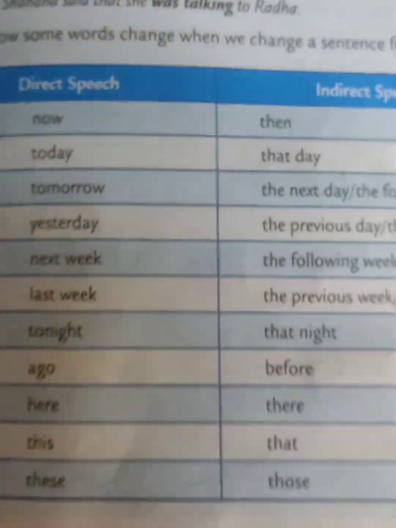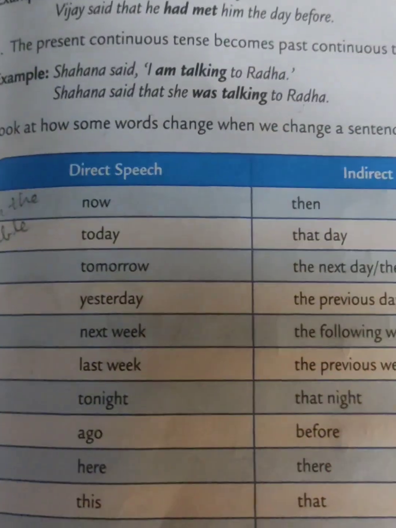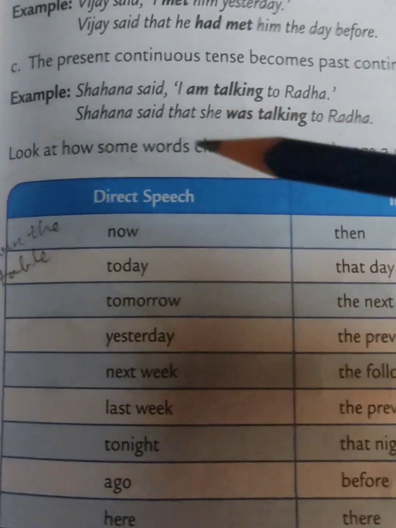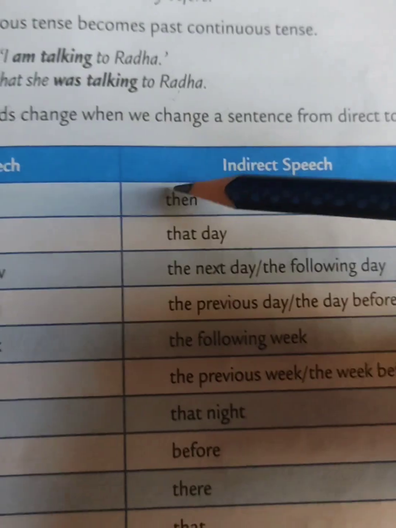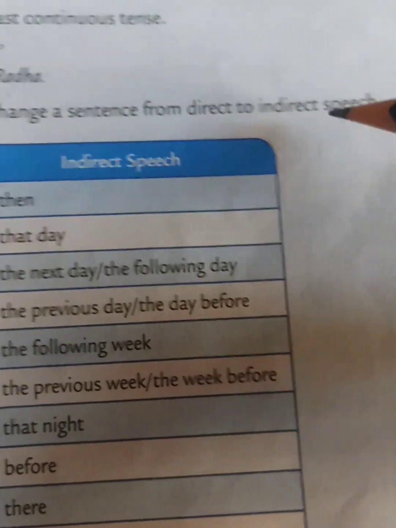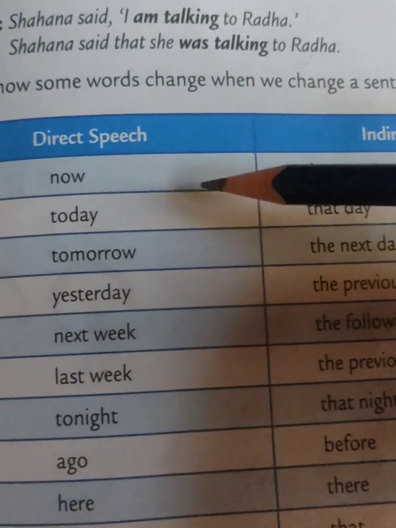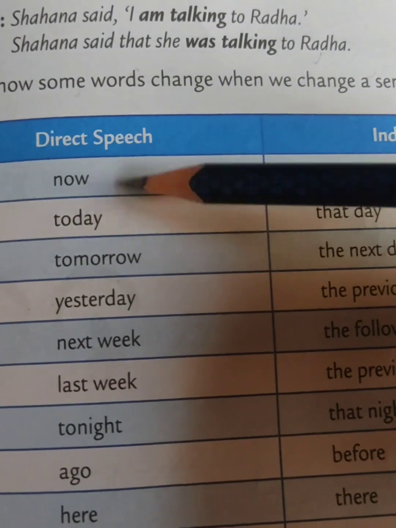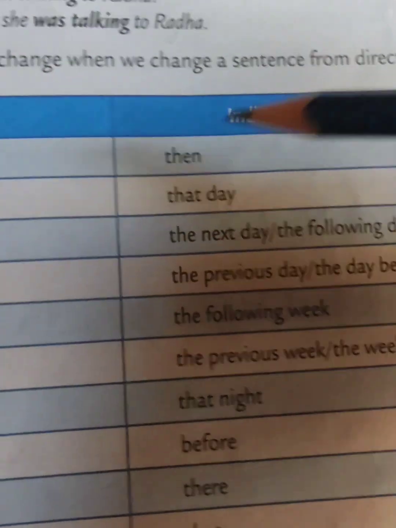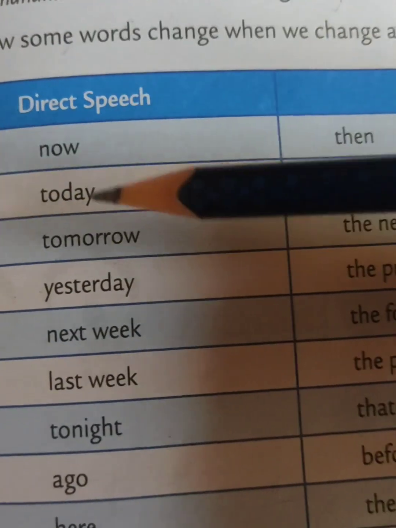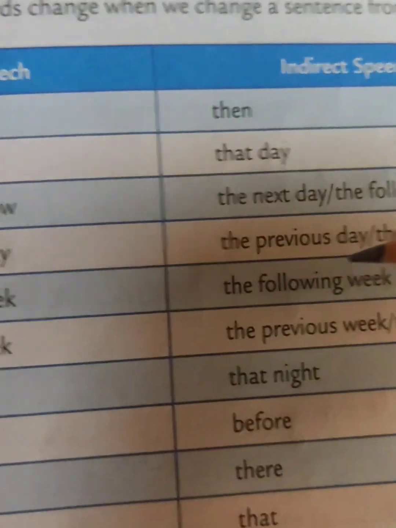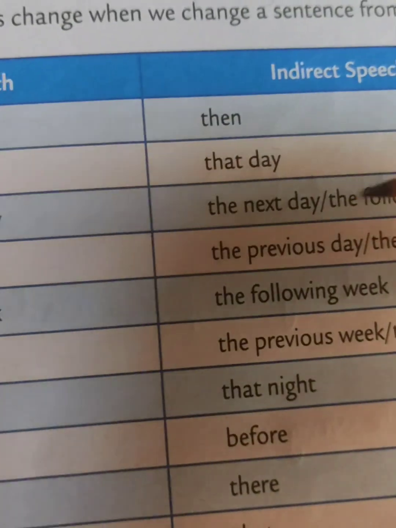Below that you can see this table. You should learn it. Look at how some words change when we change a sentence from direct to indirect speech. Now, direct speech, indirect speech: now becomes then. Next one, today becomes that day.